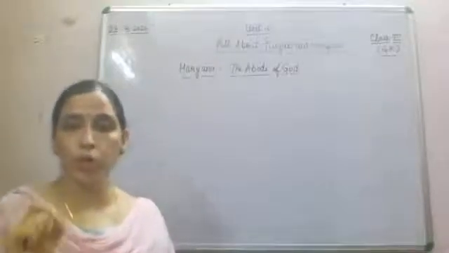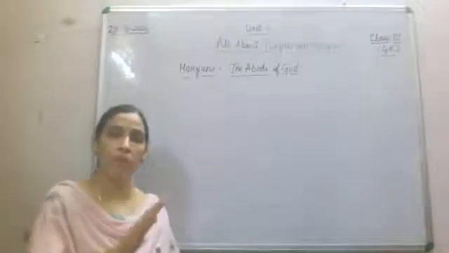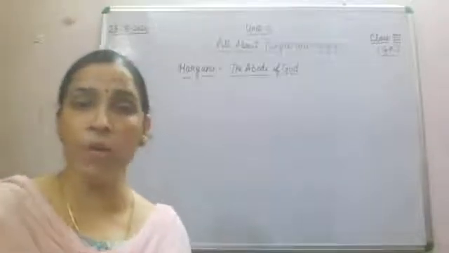So Kurukshetra is one important place of Haryana, and all the Vedic scriptures are associated with it.